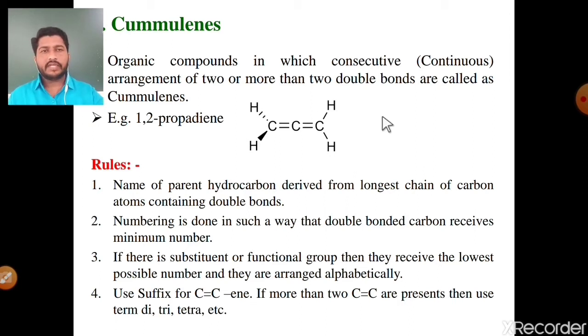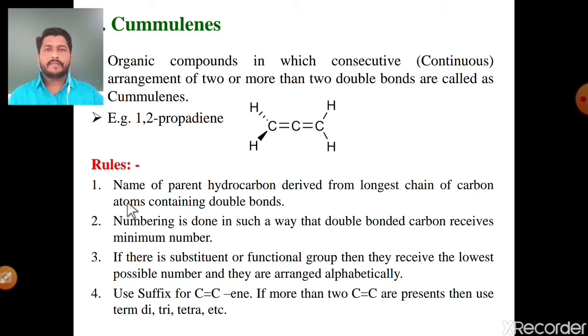See the first example of a cumulene, there is a continuous arrangement of 2 double bonds. It is the first double bond, second double bond. The total number of carbons is 3: 1, 2, 3. This is the first allene molecule, and the name of this molecule is 1,2-propadiene. Then what is the exact IUPAC nomenclature of a cumulene molecule? See the rules one by one.